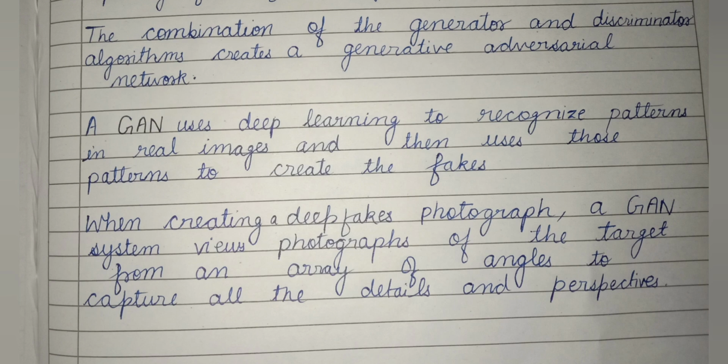A GAN uses deep learning to recognize patterns in real images and then uses those patterns to create the fakes. When creating a deepfake photograph, a GAN system views photographs of the target from an array of angles to capture all the details and perspectives.